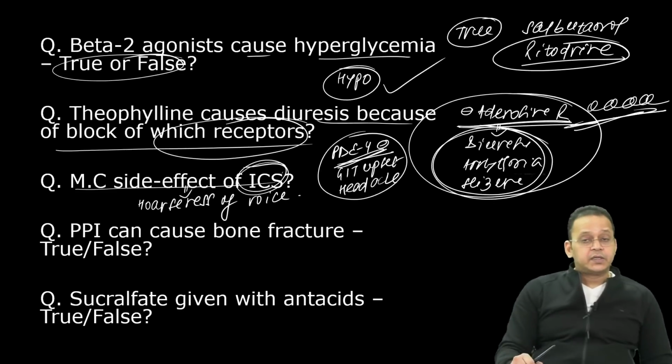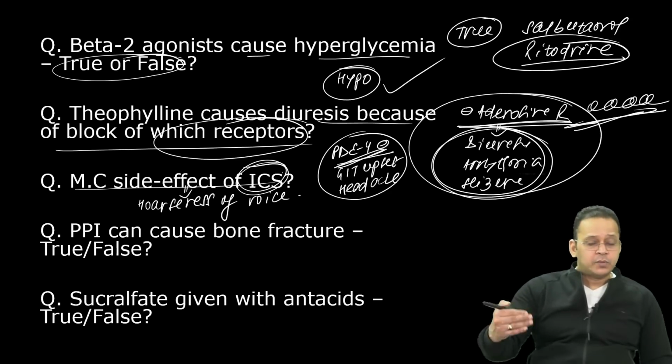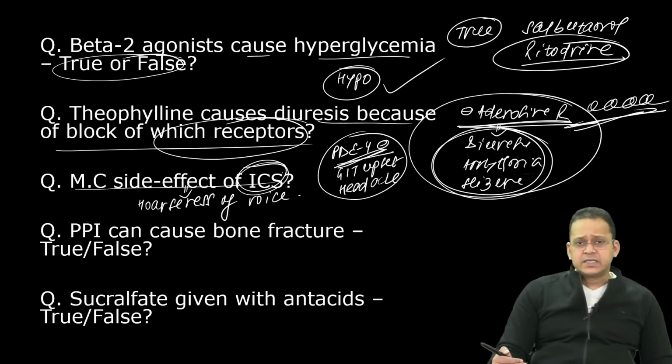Most common side effect is hoarseness of voice, guys. It is not dry mouth. Dry mouth is the most common side effect of anticholinergics used in COPD like tiotropium, ipratropium. Their most common side effect is this one. Candidiasis can be seen, but candidiasis is not that common, right?